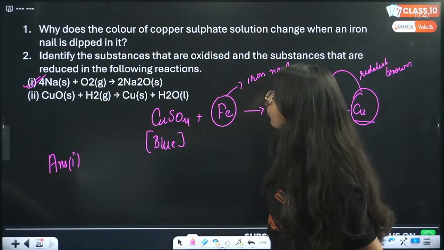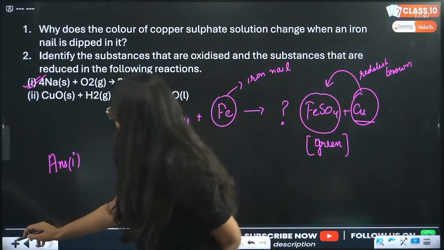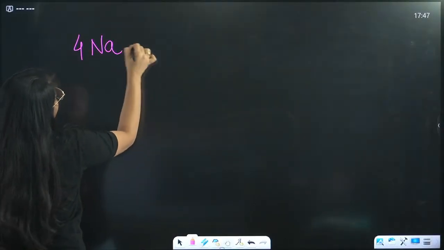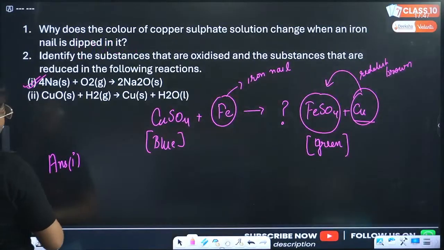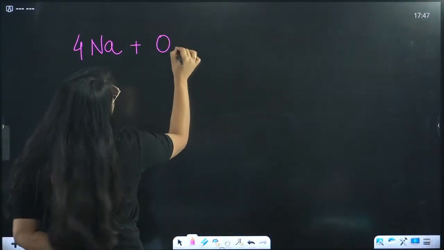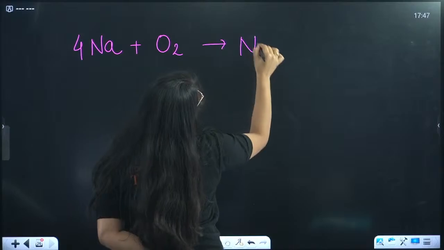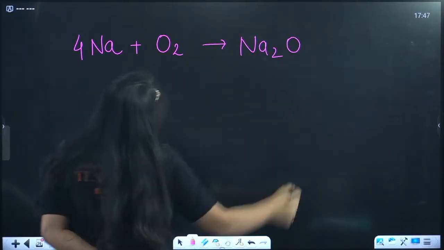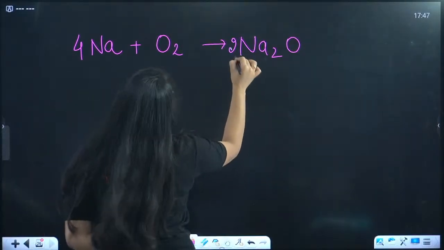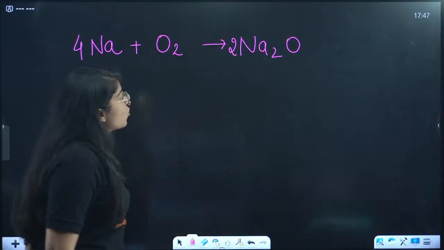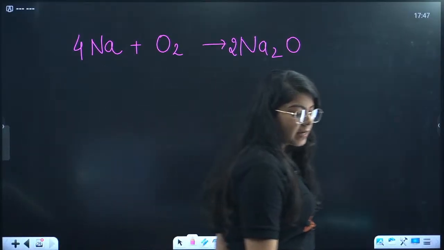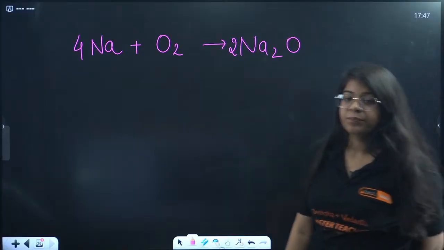4Na plus O2 gives 2Na2O. Let me just write it again. 4Na was reacting with O2 and gives Na2O, and we have this. Done? So which substance is getting oxidized and which substance is getting reduced?